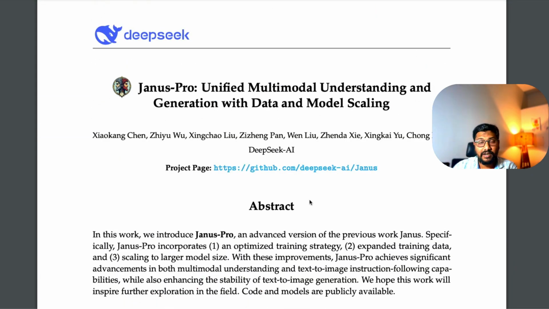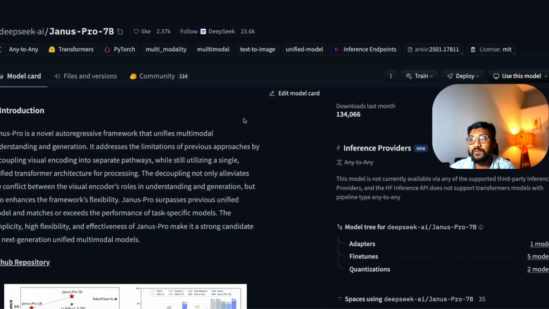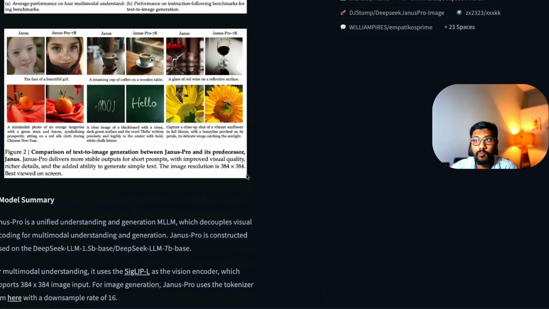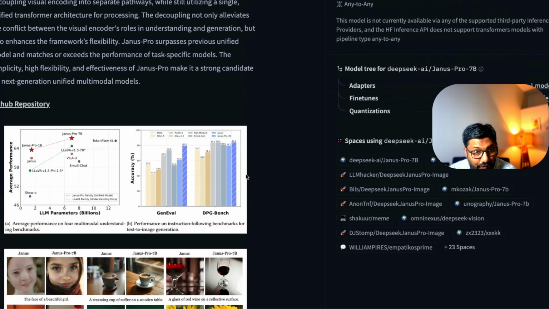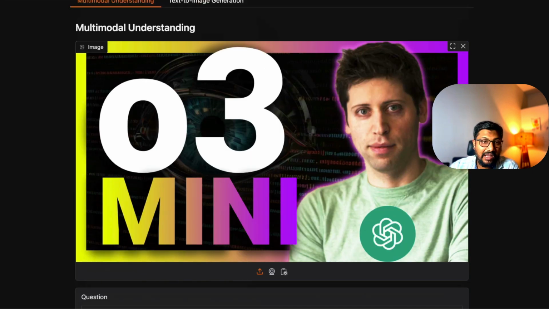But if you were to simply understand, this is a model that can take text input and create text output, take text input and based on that create an image output, take image input and based on that create a text output. So these are the different modalities, like image and text, that this model can deal with. Now the model in itself is something that you can go ahead and use. The model is available on Hugging Face's Model Hub, and the team has also put together a simple demo for you to understand.